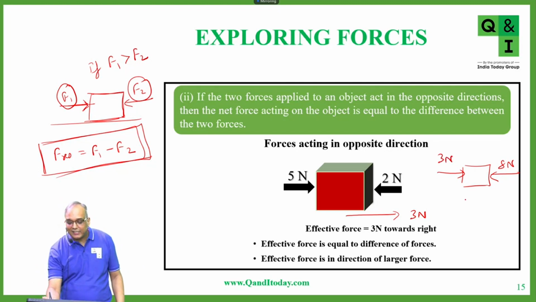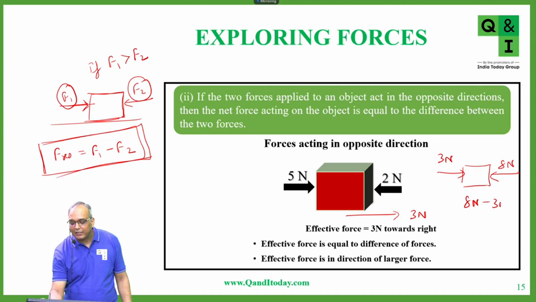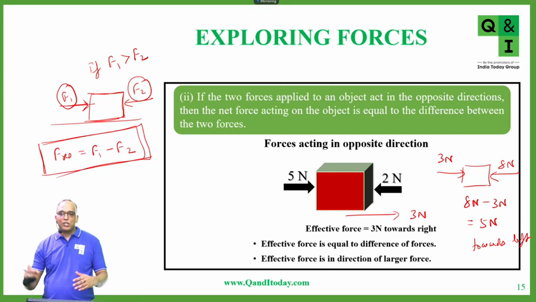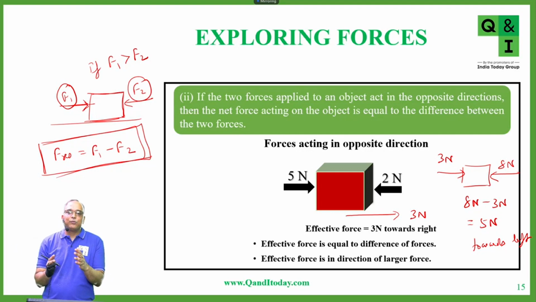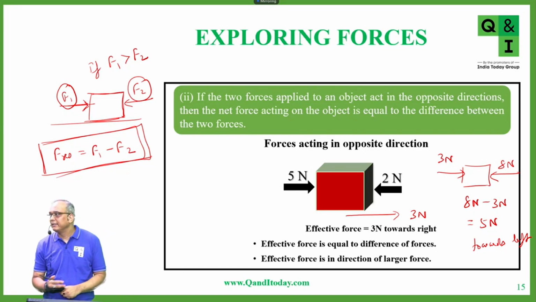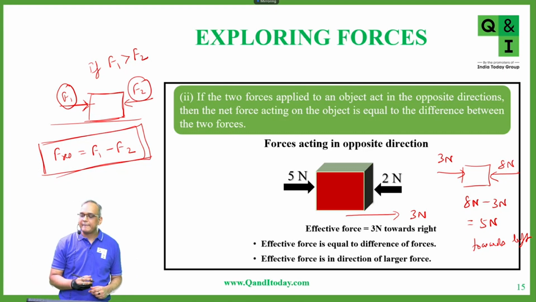The resultant is going to be 8 Newton minus 3 Newton, which is equal to 5 Newton, and that will be towards left. Why? Because the 8 Newton force is larger. So whichever force is larger, the resultant force will be in the same direction. Clear? Is it clear, student?